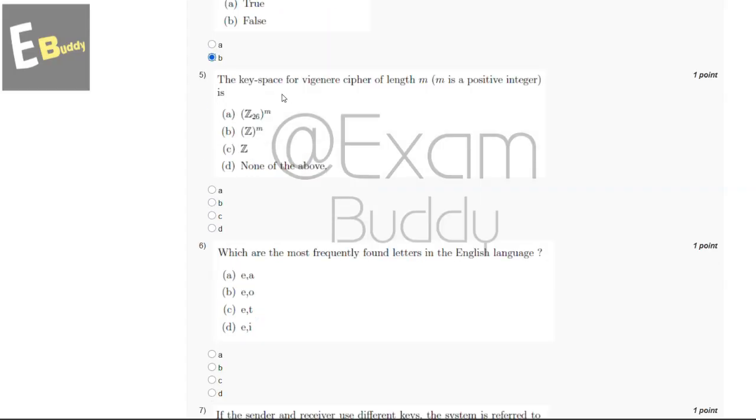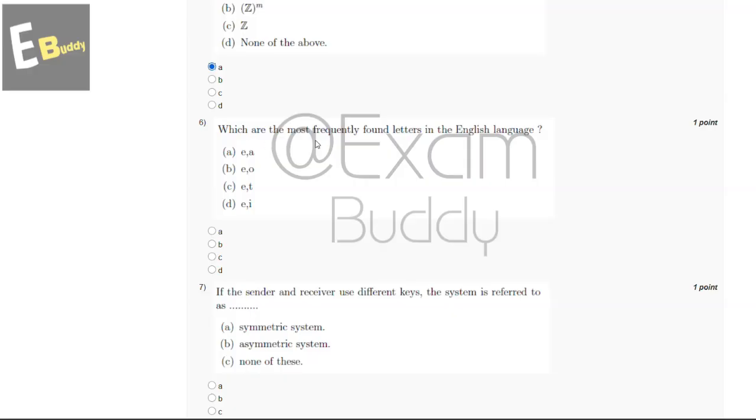The key space for Vigenere cipher of length m, where m is a positive integer, is, so these are the options, and the answer of our fifth question is A, Z26 to the power m. And now let's go to our question number 6. Which are the most frequently found letters in the English language? So these are the options, and the answer of our sixth question is C, E, T.